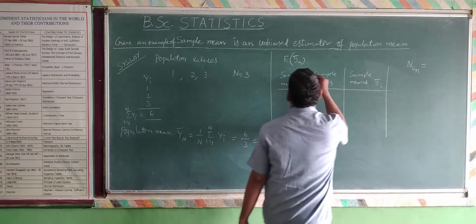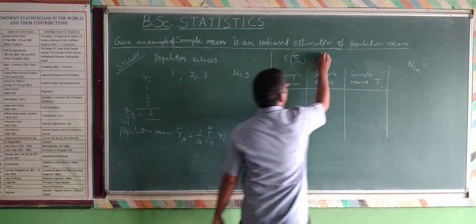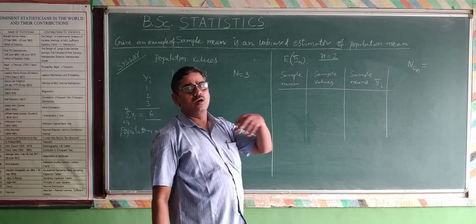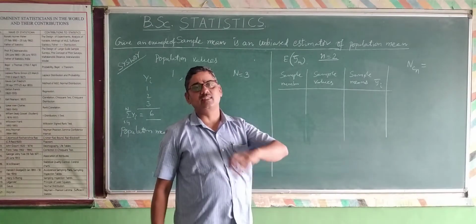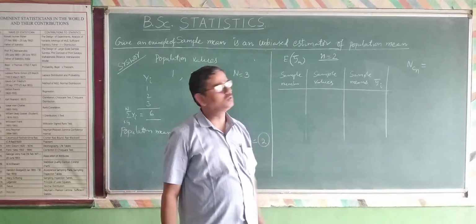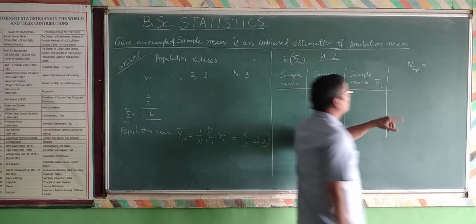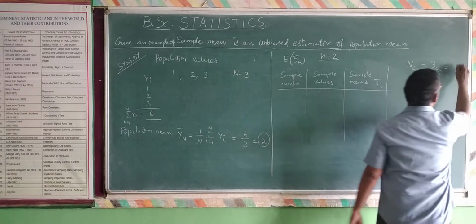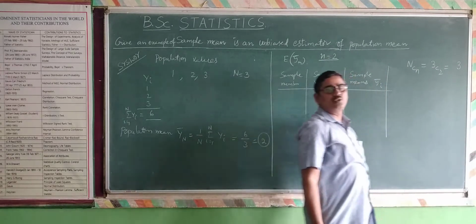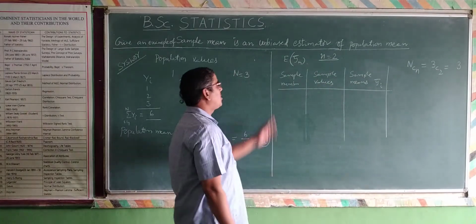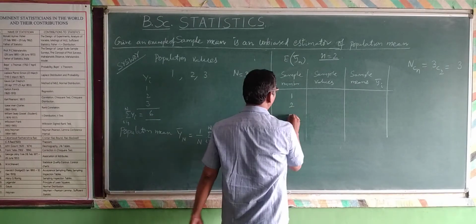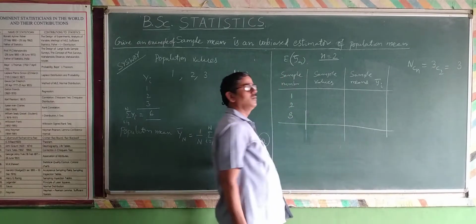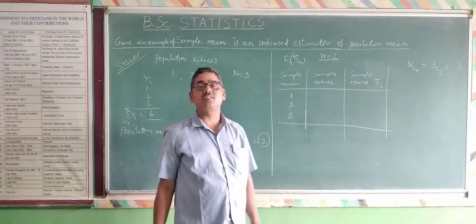For example, if I consider small n equal to 2, that is sample size 2, the number of possible samples N C n is 3C2, and the value is 3. So there are 3 possible samples, sample numbers 1, 2, 3. What are those possible samples?